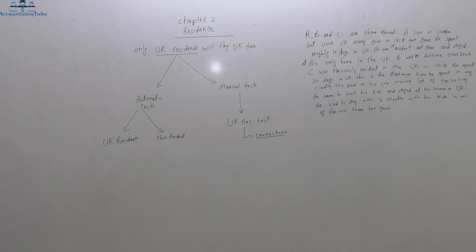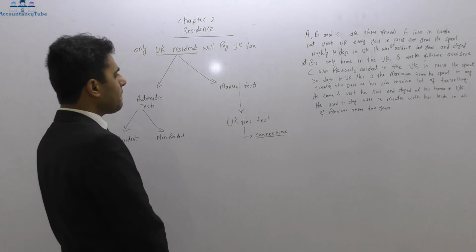Now it's the information about C. C was previously resident in the UK. In 17-18 he spent 30 days in the UK.